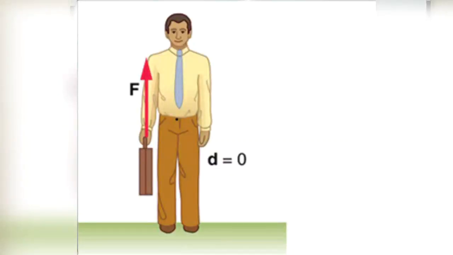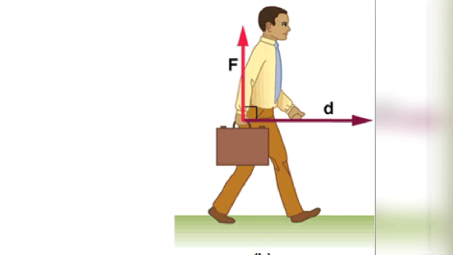For example, a man standing holding his bag in his hand does not do any work, since the bag has no displacement. But when he walks with the bag, he does work since it has displacement.